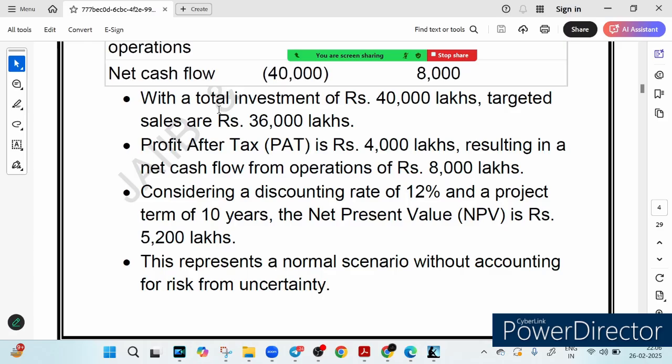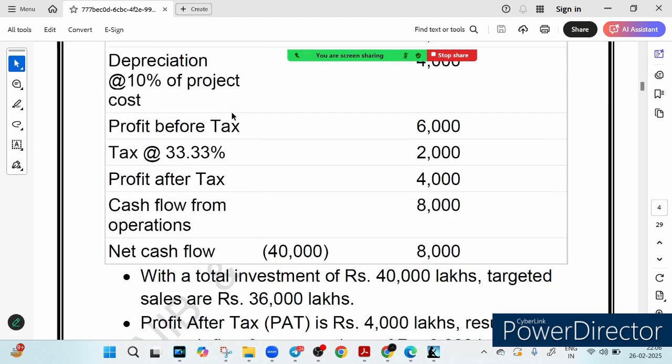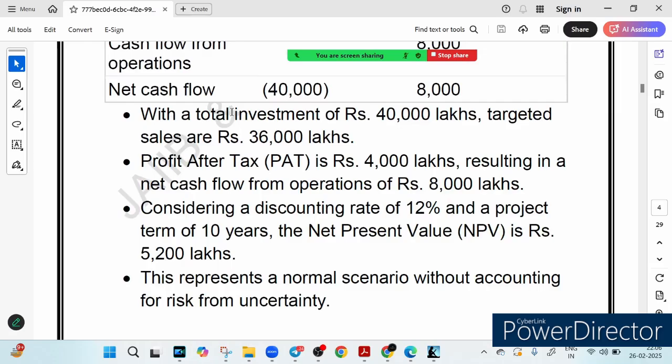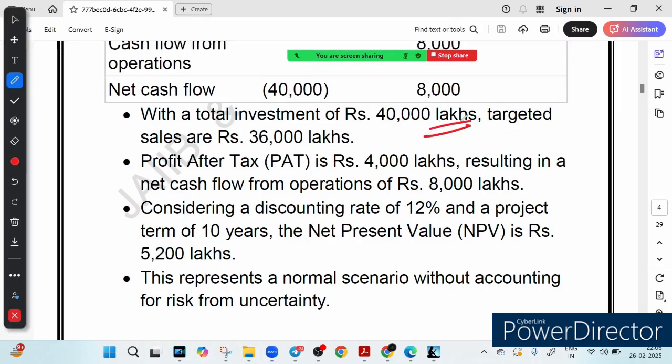So friends, at the project overview, what are we looking at? A company which has invested 40 lakh, actually it was 40,000 crore, right? This data is in crore, right? 40,000 crore in a big project. I think here it is lakh. Okay, doesn't matter, let's take lakh only. So 40,000 lakh in a big project.